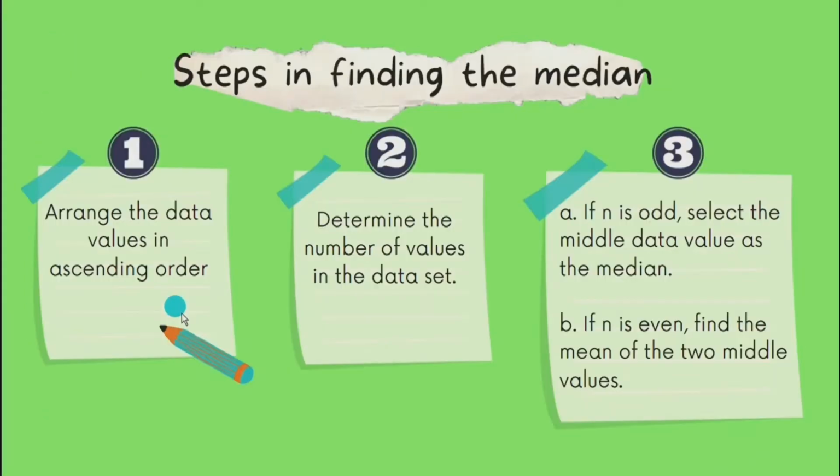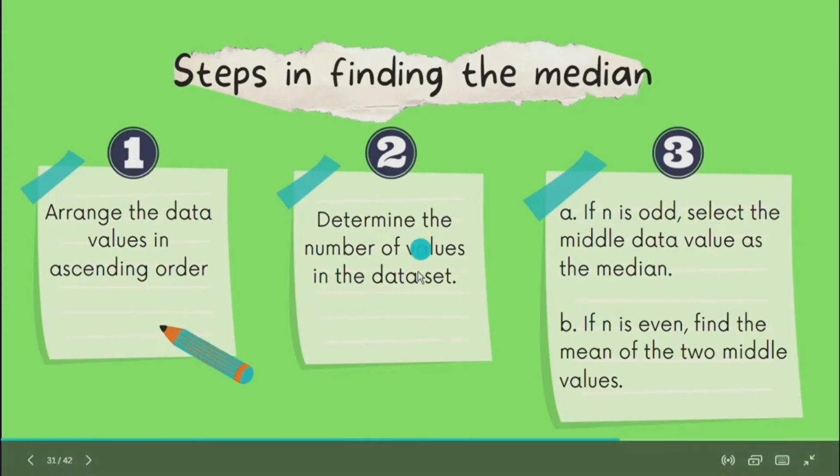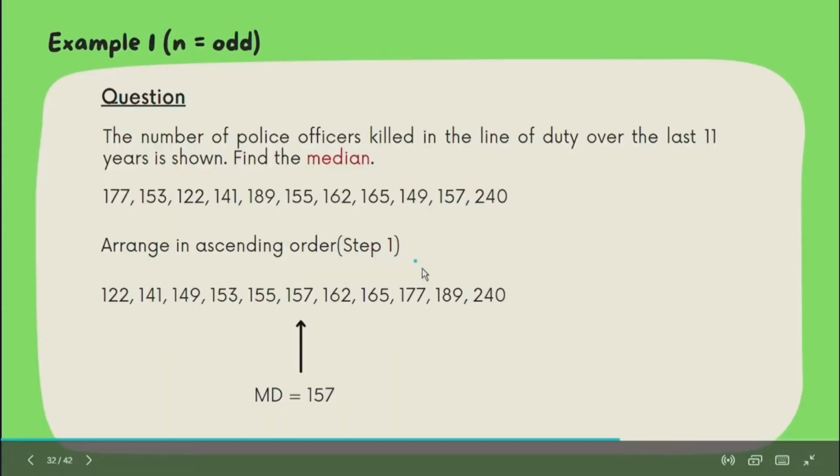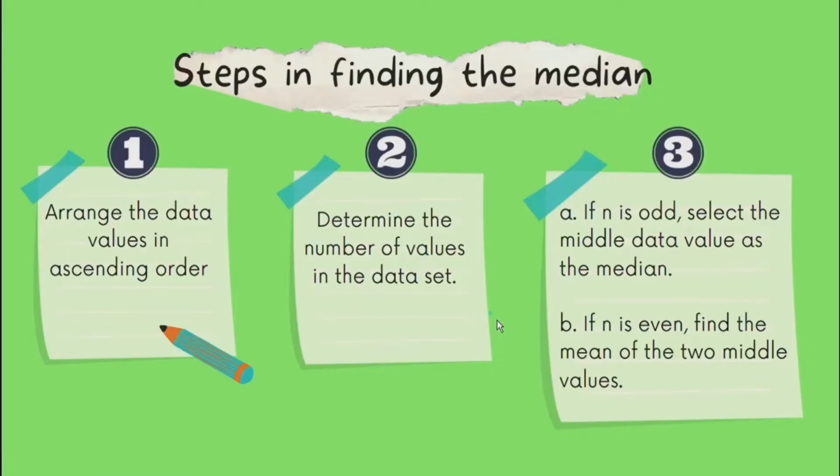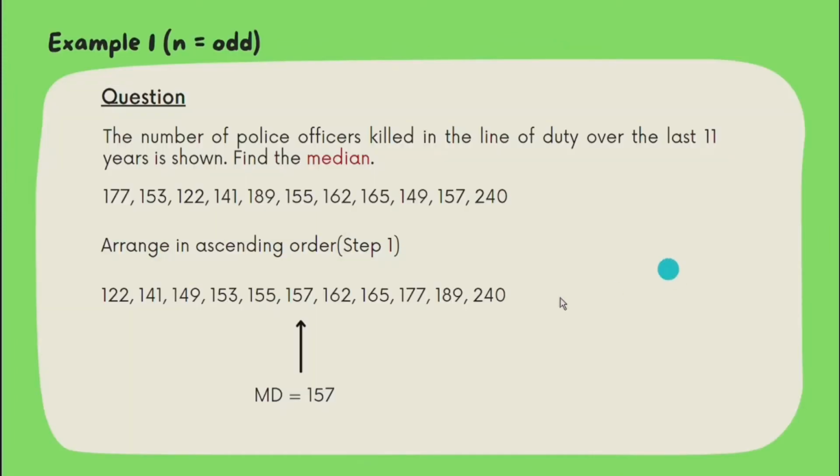So the second step is to determine the number of values in the data set. So the number of values is 1, 2, 3, 4, 5, 6, 7, 8, 9, 10, 11. So n equals 11, which is odd. So if odd, select the middle data value as the median. So the middle value here is 157. So the median is 157.